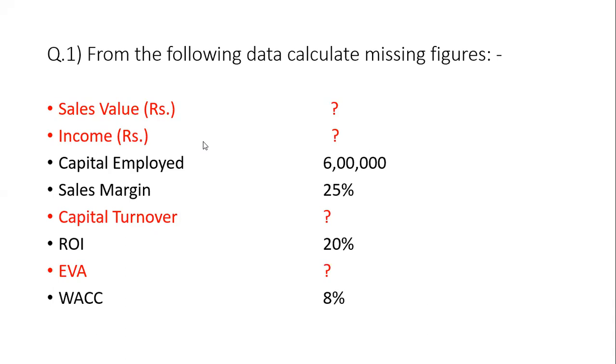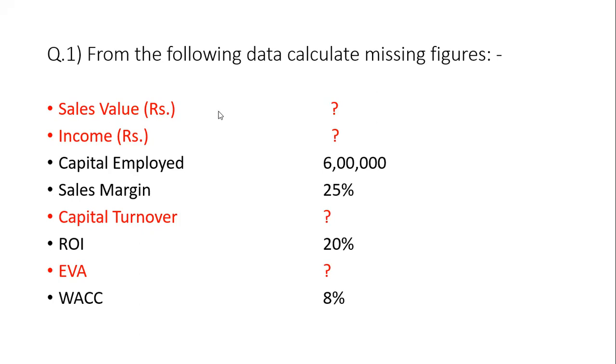If EVA is positive, that means the company is creating wealth for the shareholders, adding to the wealth of shareholders. And if EVA is negative, it implies that the company is eroding the existing value of shareholders.